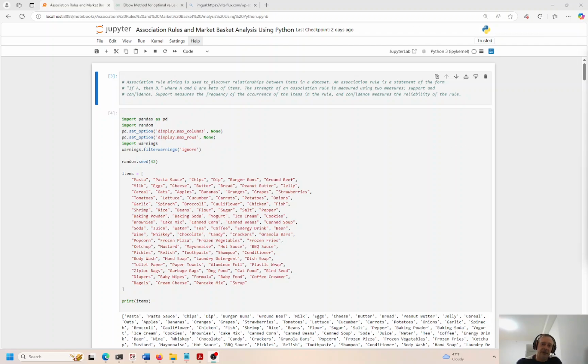Association rule mining is really used to discover relationships between items in a data set. Association rules are basically statements that say if this is true, then something else is true. If A, then B. If A happens, then B will happen. And there are other rules too. We can look at causal inference. You can say if this happens, then this happens. You can say why something happens. What happens is very important. I think why something happens is even more important.